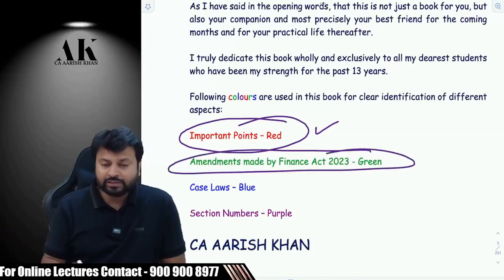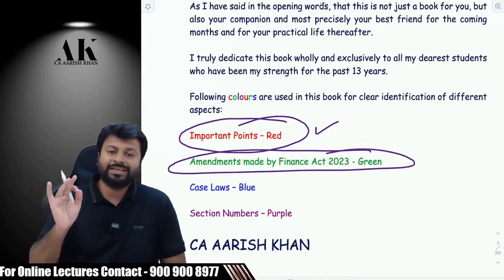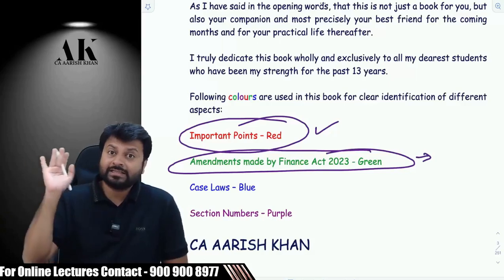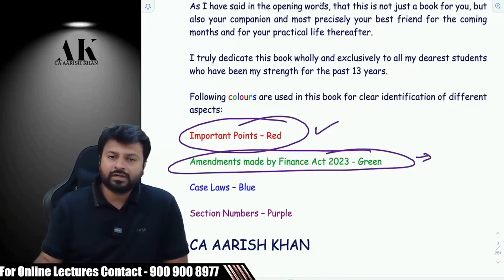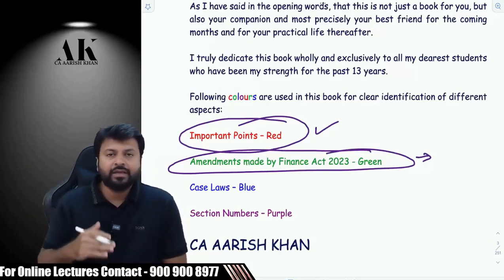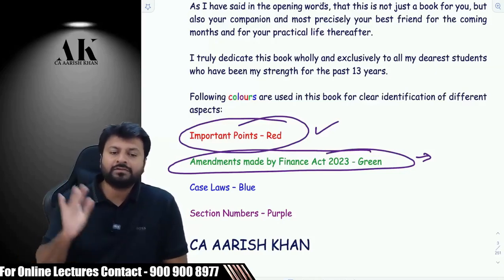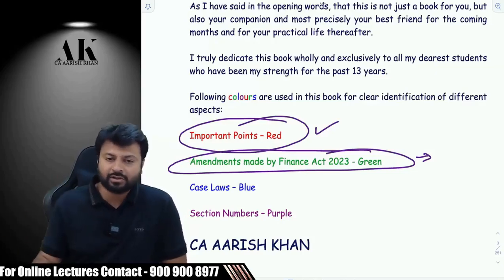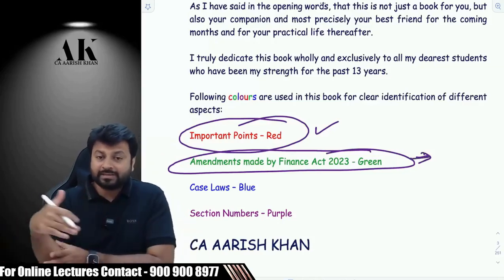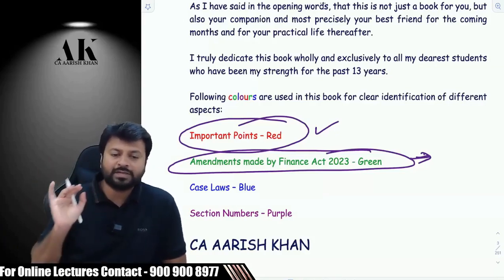Second, all the amendments which are made by the latest Finance Act 2023, you will get all of them in green color. Why in green color? Because all the amendments have to be seen separately. The reason is that the Institute generally has a tendency of asking more questions from the latest amendments. The Institute wants that, being a chartered accountant, being a CA Final student, you should be well versed with the latest developments in the income tax law. So we cannot merge that with the existing provision. We have kept it separately. This is the existing provision, and this is the amendment, so that you put special focus on that particular provision.